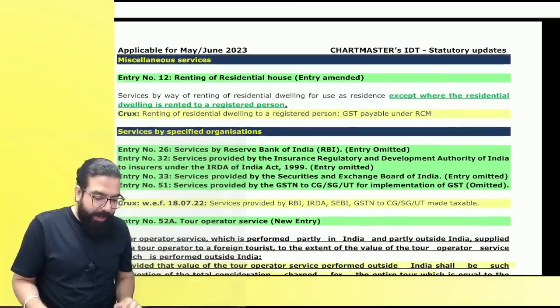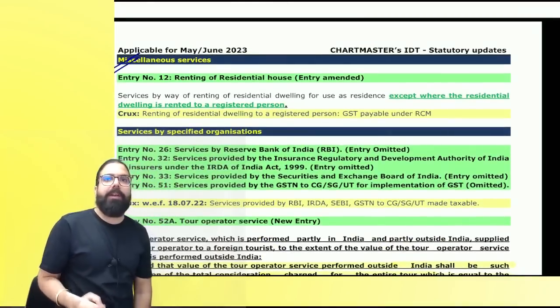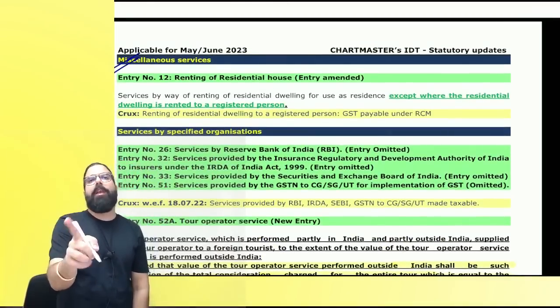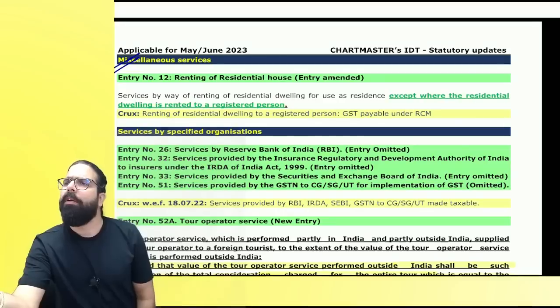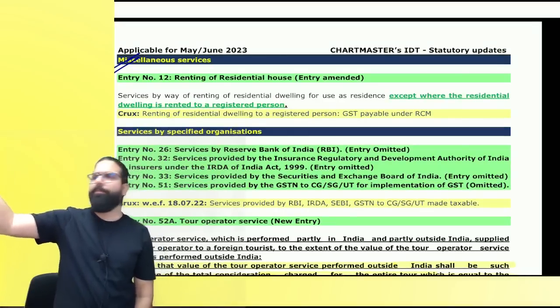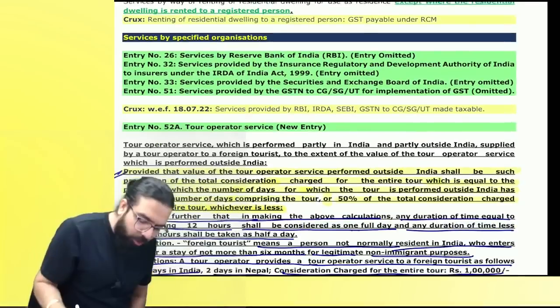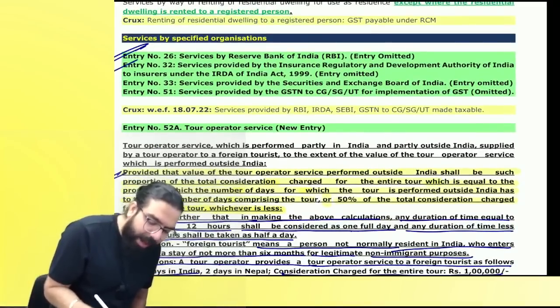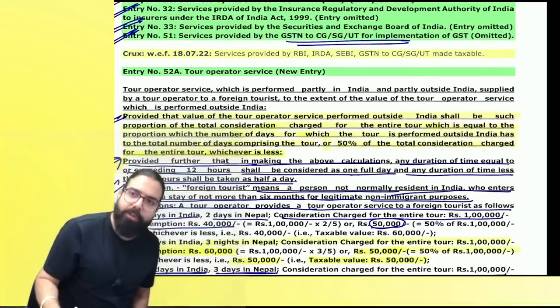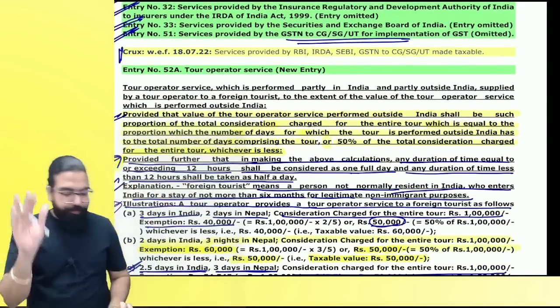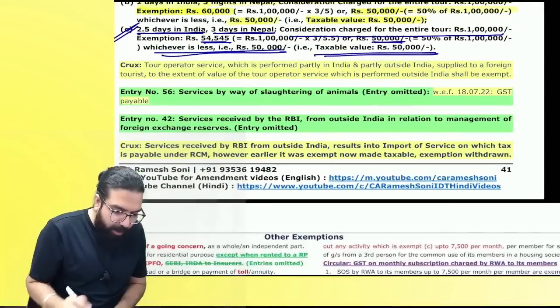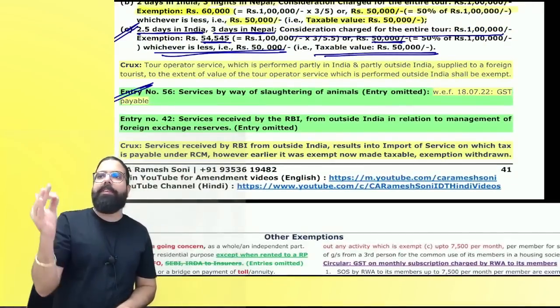Now, everyone, listen to me very carefully. Number one, in your miscellaneous provision, number one is residential property for residential purpose, registered person, reverse charge. Other than that, exempted. Commercial property are always taxable. There is nothing talking. Can we go ahead, everyone? Next. Sir, the next one over here is RBI ka services taxable. IRD ka services now made taxable. Sir, SEBI ka services now made taxable. Goods and Service Tax Network providing services to government also made taxable. All these entries, now GST is payable. Tour operator service, we understood, everyone. Now, slaughtering of animal, GST will come.